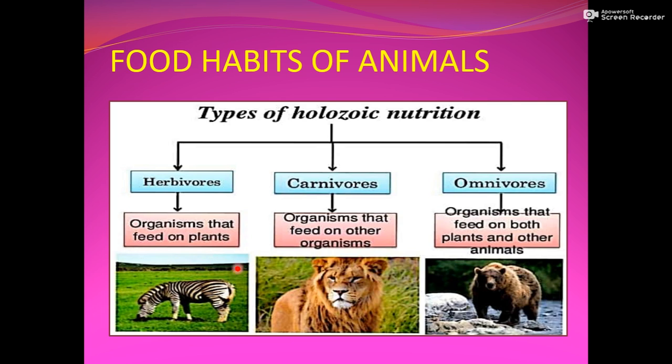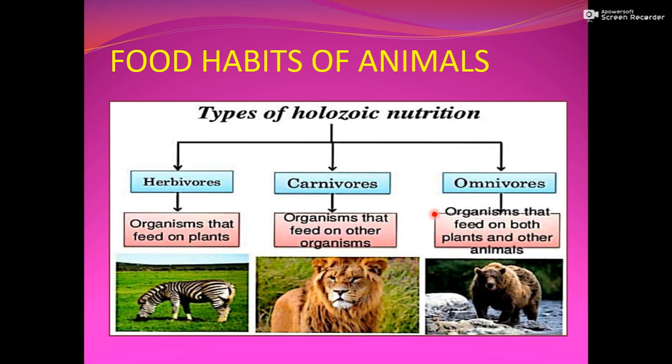ये सिर्फ plants खाते हैं. Second is carnivores. Organisms that feed on other organisms. Means ऐसे organisms जो दूसरे organisms को as a food लेते हैं, those are known as carnivores. Third one is omnivores.